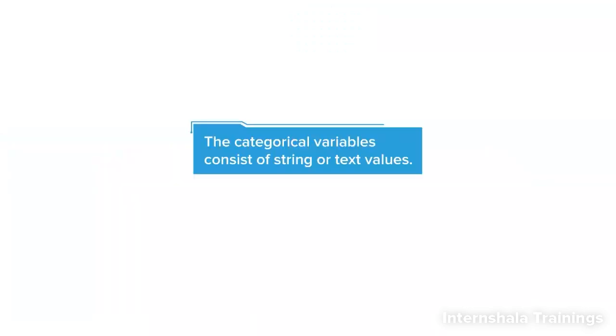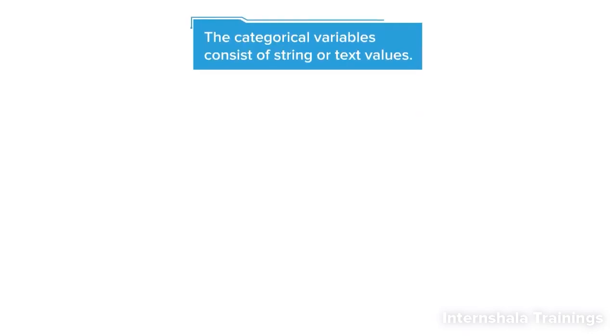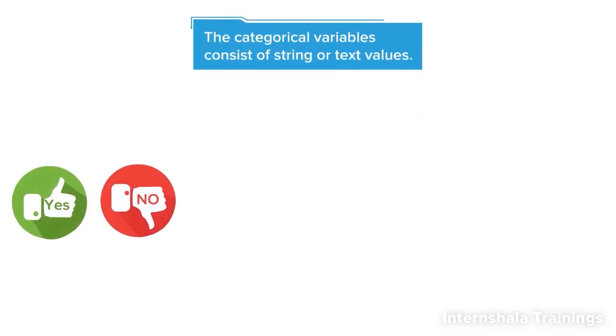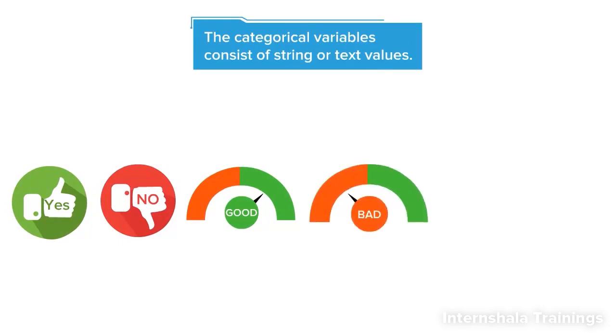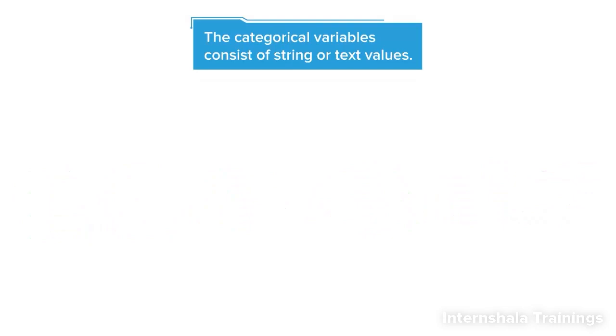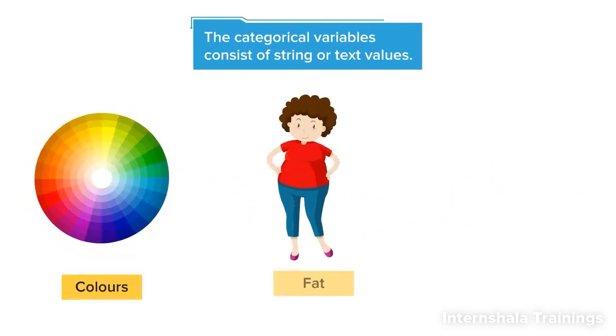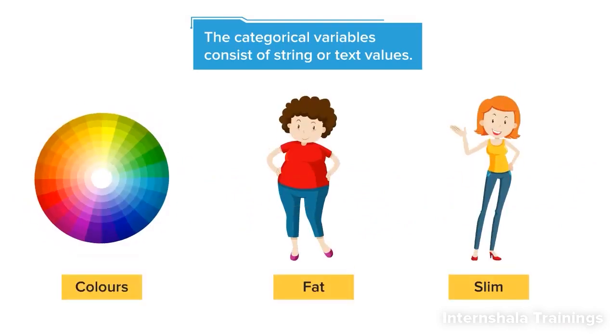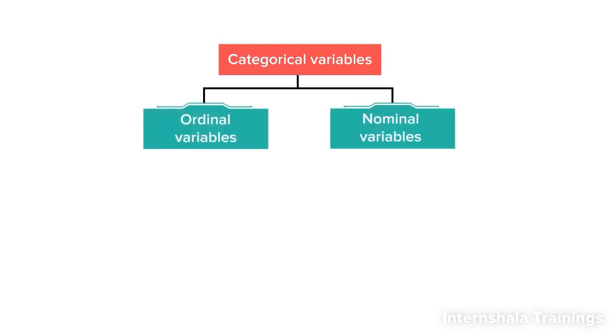The categorical variables are not numeric in nature and consist of string or text values. For example, yes, no, good, bad, slow, fast. Characteristics like colors, fat, slim, etc. or binary variables 0 or 1. These variables can be subdivided into ordinal and nominal variables.